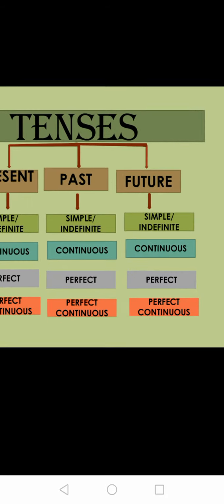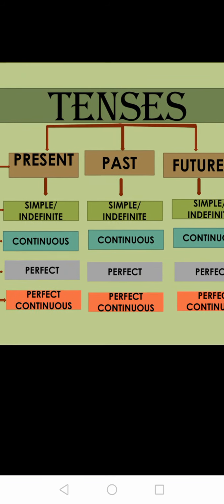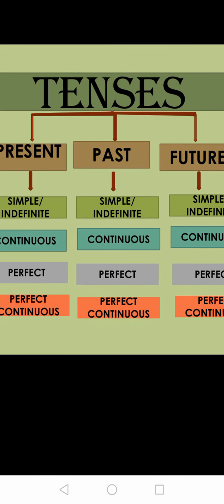Now students, these three types of tense are further divided into four forms. Present tense is divided into four forms, past tense into four forms, and future tense is also divided into four forms. And the names are also the same, you just have to add the word present, past or future.